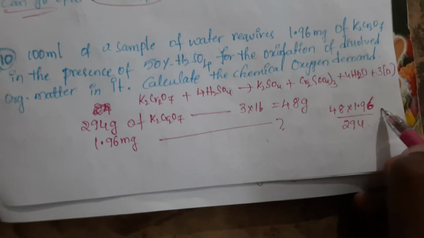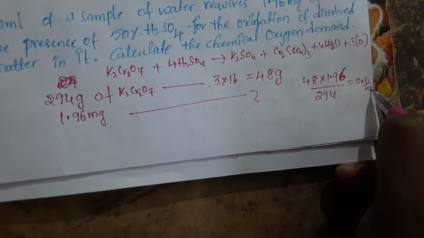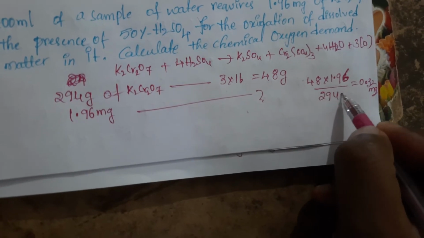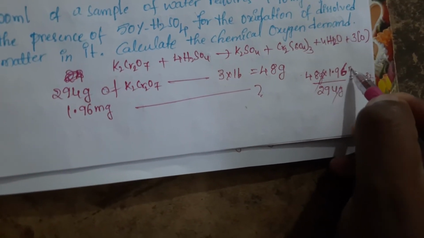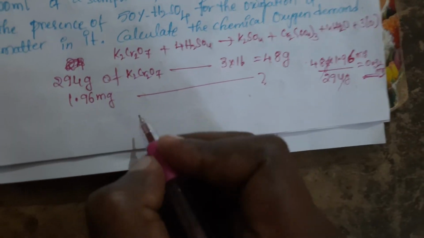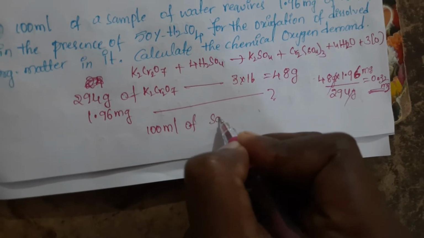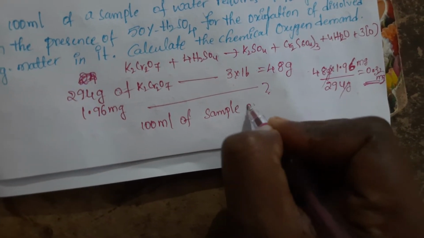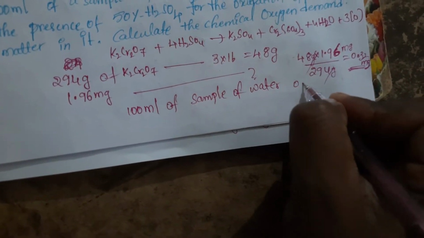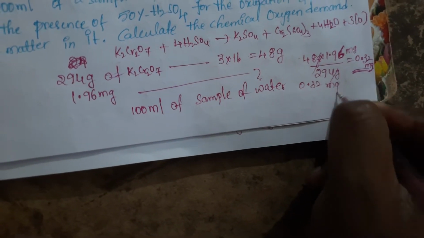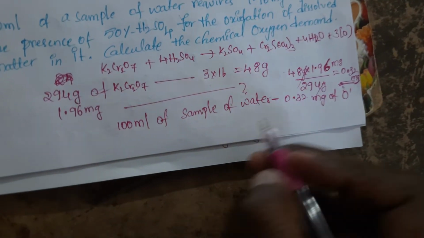How much will you get here? 0.32 milligrams, because it is 294 grams to 48 grams. Grams get cancelled, milligrams is left over, that is 0.32 milligram. That is, 100 ml of sample of water requires 0.32 milligrams of oxygen.